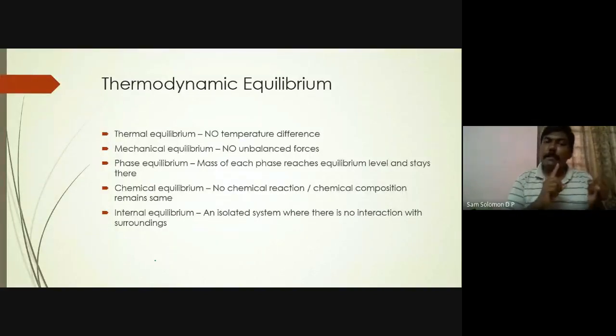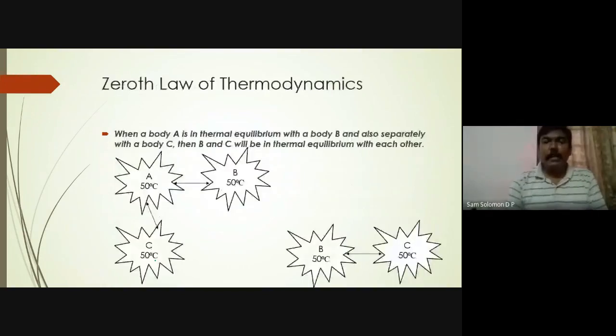So if a system can have thermal, mechanical, phase, chemical, and internal equilibrium, then that system is said to be in thermodynamic equilibrium state. A very, very important 2-mark question. Sometimes they even ask this for 4 marks. You will be lucky if you get that question in the question paper. So if your system can have thermal, mechanical, phase, chemical, and internal equilibrium, then that system is said to be in thermodynamic equilibrium. Then we have the 0th law of thermodynamics.